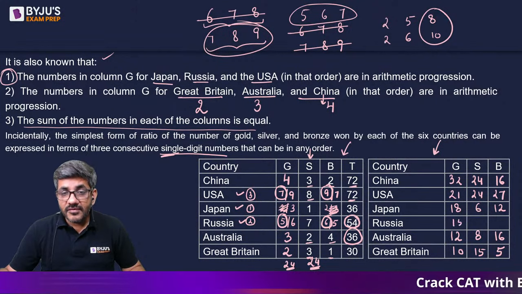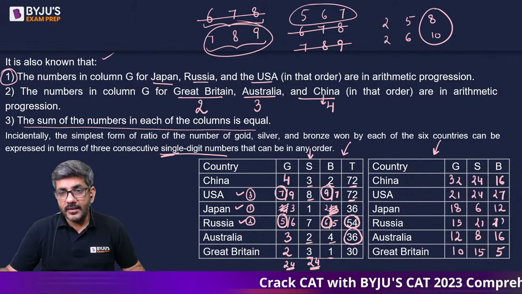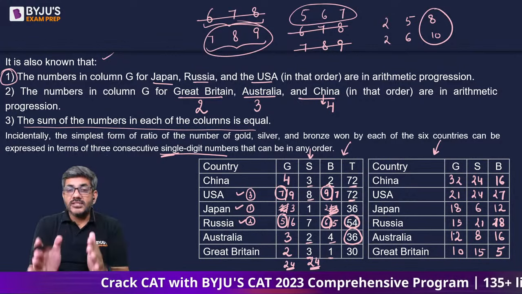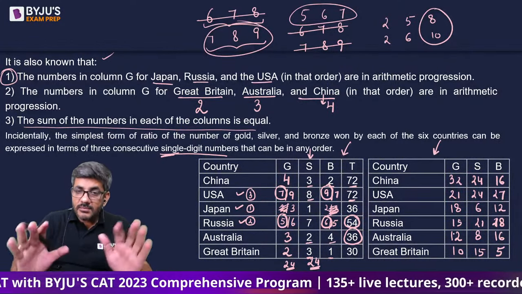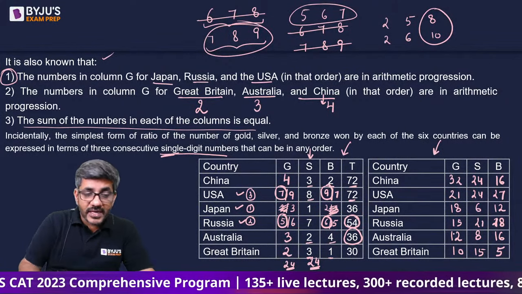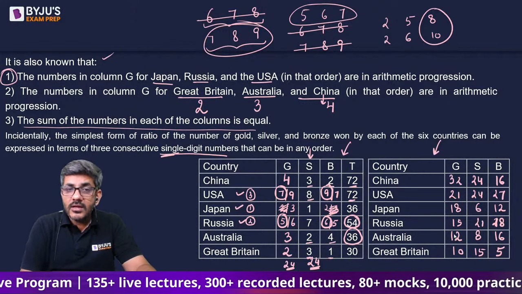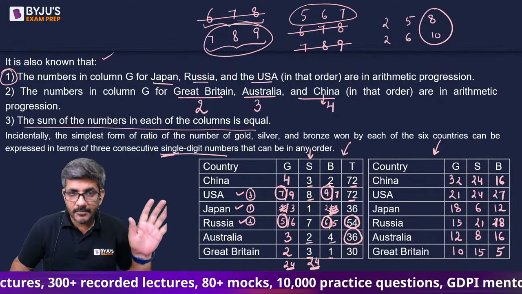So they would become 15, 21 or 24. Sorry, 18. So these are all the numbers that I have now. I exactly know how many medals are won by each of the countries. वो सब हम लोगों के पास आ गए हैं. We exactly know what is the simplest form of the ratio, in what order. These all things are known to us, and now our set is complete.